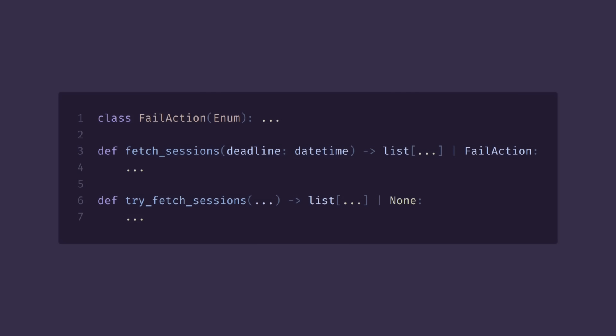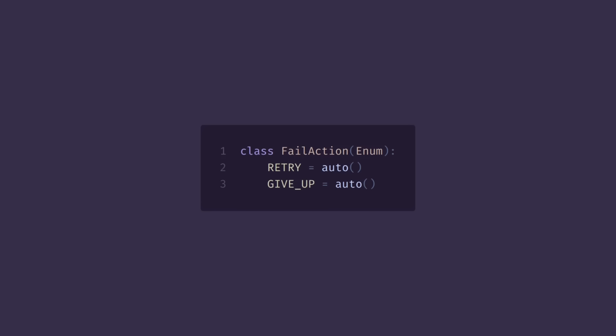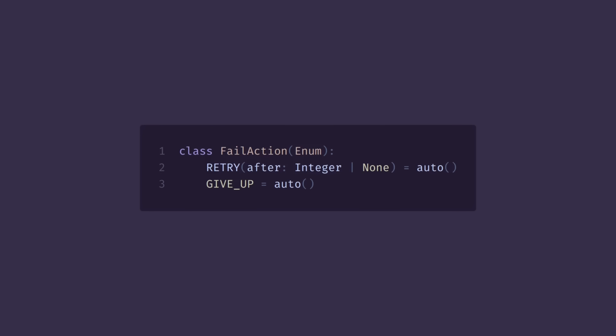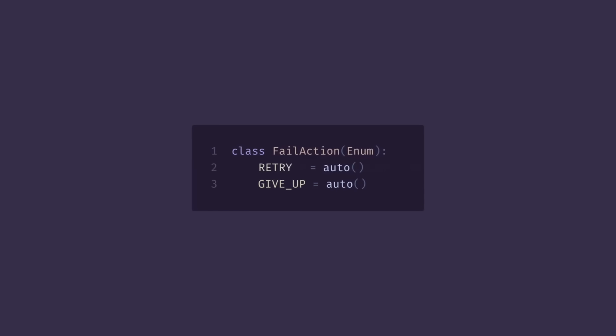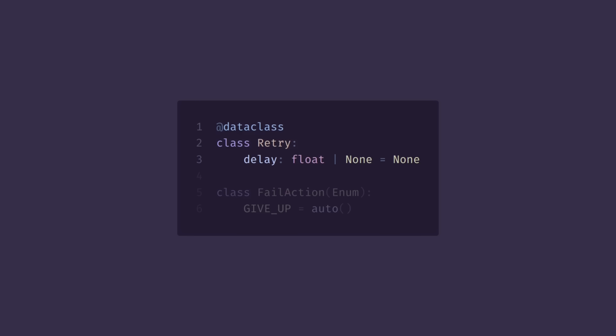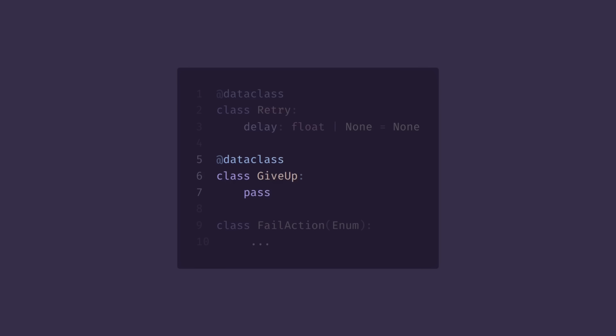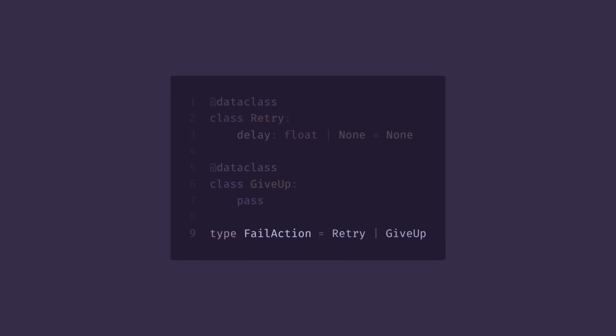Back to our code, we will need to change our fail action enum to somehow store the wait time for the retry case. It is possible in some languages with algebraic data types, but enums in Python are pretty limited. So instead, we will have to move our retry case to a separate data class with a field for the wait time, and do the same for the give up case. Now, fail action is not an enum anymore, but a sum type, aka a union of these two data classes. It's not a perfect solution, but it's good enough. And yeah, a video about clean code will be coming soon.